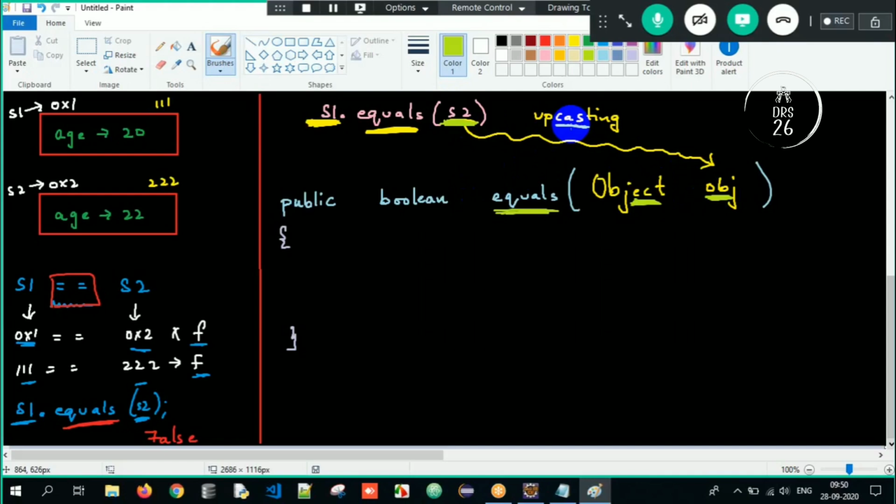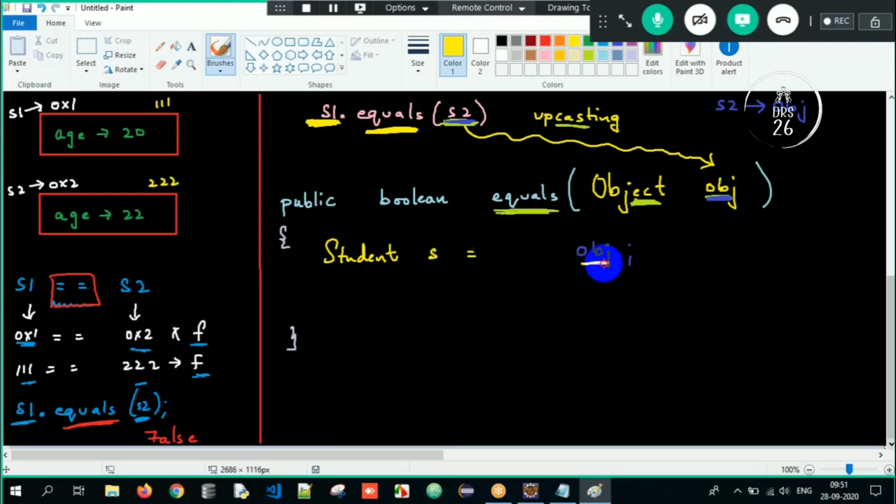Therefore, I need to downcast it. Correct. This is upcasting because I can pass any type of object. Now I need to downcast it. So this obj, see, S2 can also be referred to as obj now. Why? Because it is upcasting. S2 is converted to obj, but with the upcasted part. So this obj, which is upcasted, I have to convert it back to student and store it into S here.